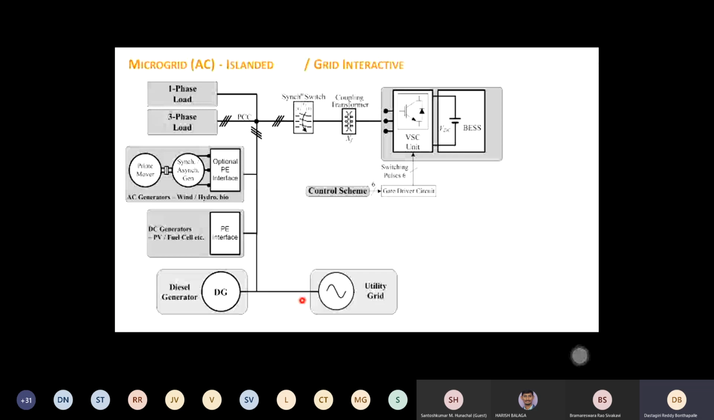So assuming all these scenarios, we decided to control this battery energy storage system, that is the voltage source converter, to make all this transition possible. That is the main idea behind this proposal. It can be islanded mode, it can be grid connected mode. Still, we use the same converter to make all the transitions possible.